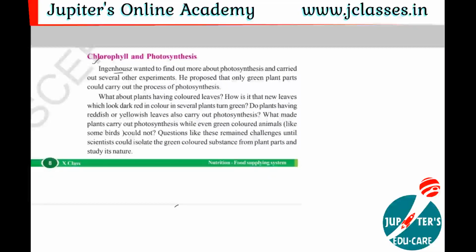Hello students, in this session we are going to learn about the topic chlorophyll and photosynthesis. Previously we have discussed the different types of materials which are essential for the process of photosynthesis, like water, sunlight, carbon dioxide. Now in this class we will discuss the importance of chlorophyll in the photosynthesis process.